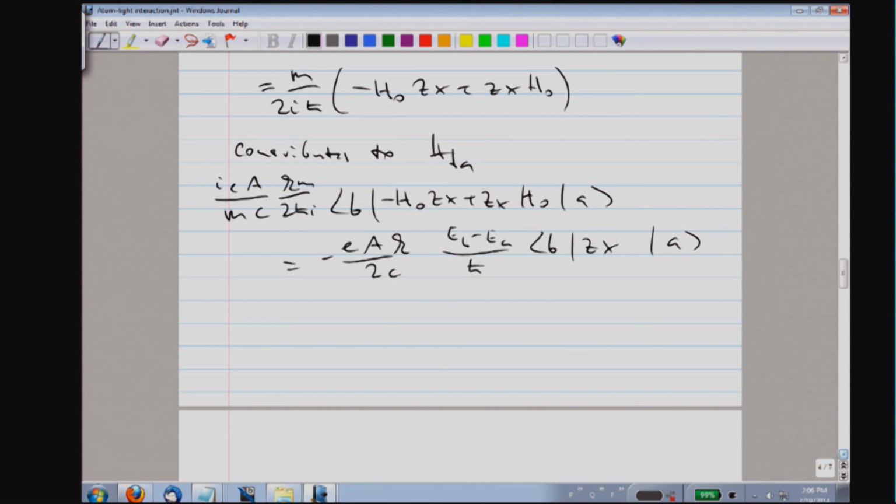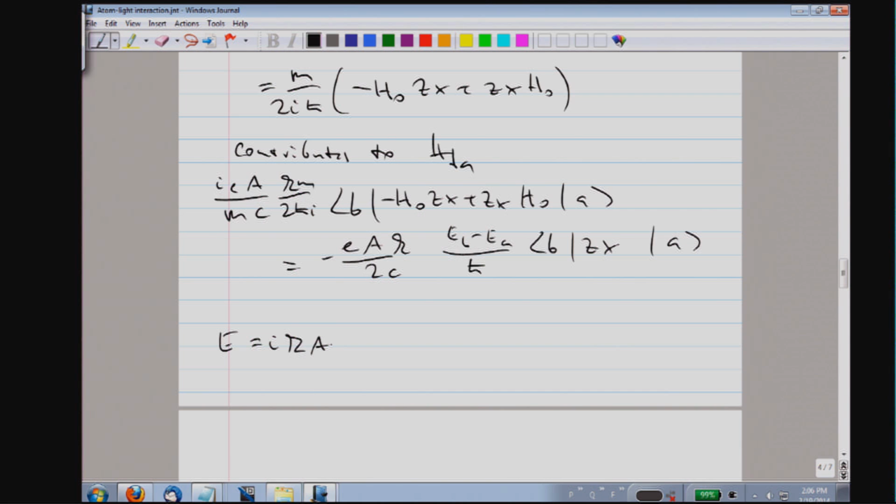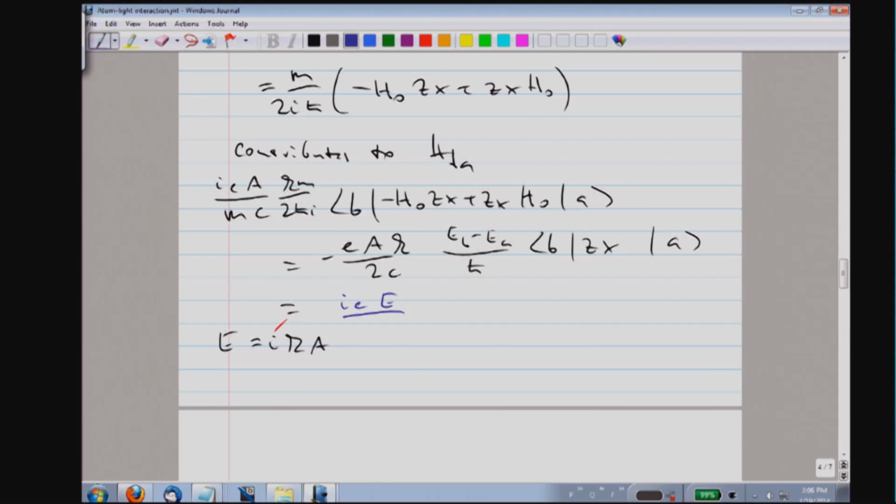And now again, we express the vector potential by the electric field as we had done before. And therefore, we have now expressed our coupling by an electric field, and we assume that in the near resonant approximation, as we had used for the dipole coupling, that this is the frequency omega.